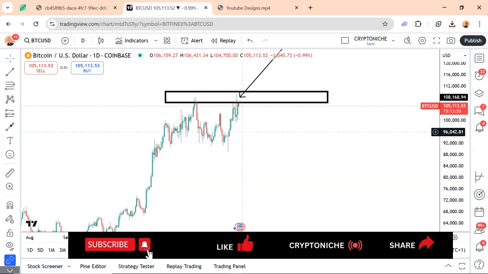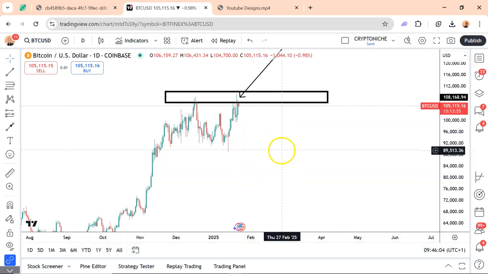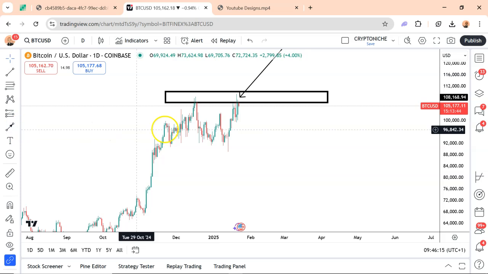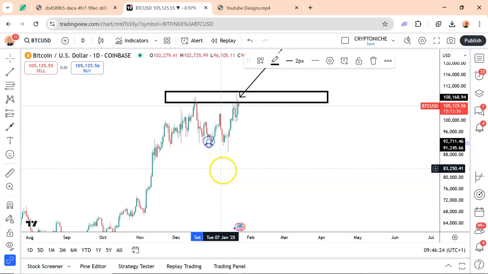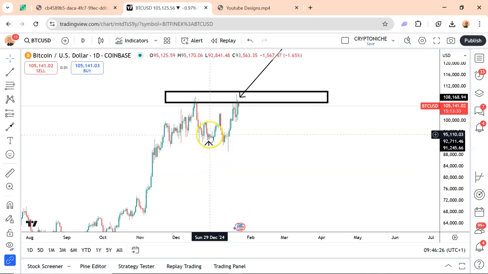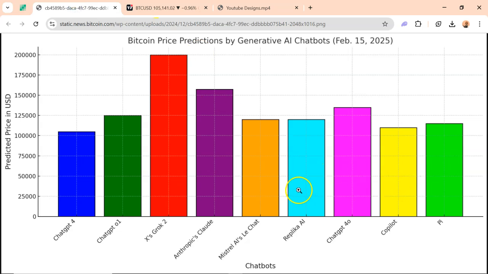So, looking at this, will this AI be right? Of course, I think 4 of them are right at the moment. And if you look at the time when they made that prediction, it was December, the 28th of December. Let me check that out. This is 19, this is 28 exactly, around this point. And the market was probably around $95,000. It means that all the AI models were actually correct, because none of them had any prediction that is lower than $100,000 per Bitcoin. None of them.